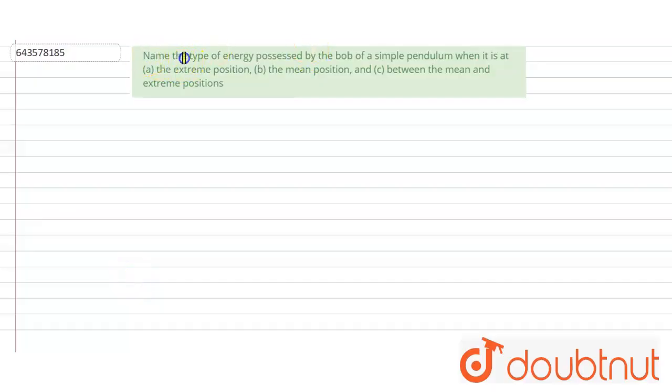Hello everyone, let's start the question. The question is, name the type of energy possessed by the bob of a simple pendulum when it is at the extremum position, the mean position, and between the mean and the extremum positions.